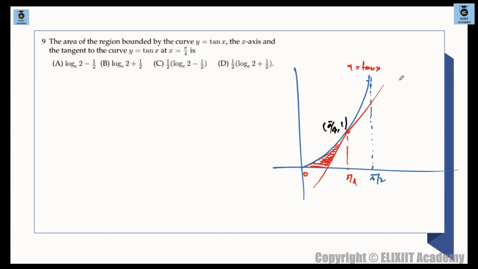ठीक है. So what I can do, let us find the slope of this curve. Slope of this curve is dy by dx, at this particular point. तो slope क्या होगा? sec square x. ठीक है. And slope of this curve, मतलब y dash at this point. Suppose this point is p. तो y dash p will be sec square pi by 4 only, which is 2.